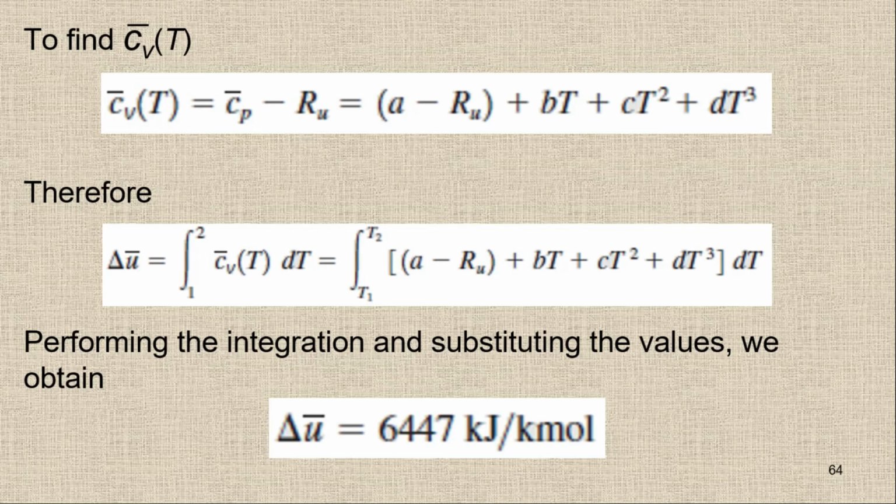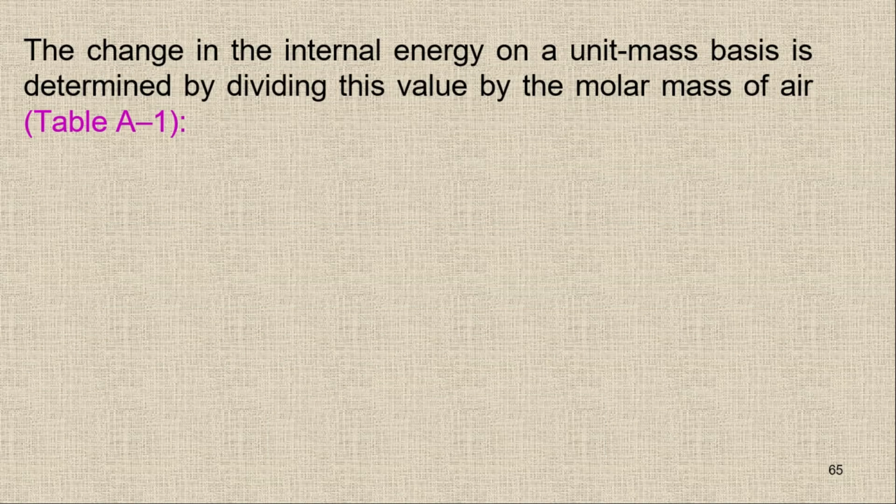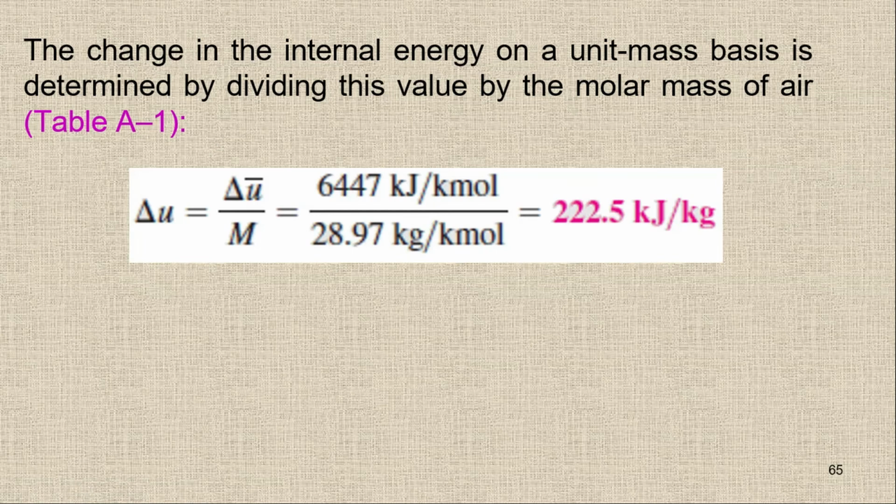If you remember, the mole is simply mass upon molecular mass. So if I multiply with the molecular mass, you can easily get the values in terms of mass basis. The change in internal energy on a unit mass basis is determined by dividing this value by the molar mass of the air. From Table A1, we have a molar mass of 28.97 kilogram per kilomole for air.